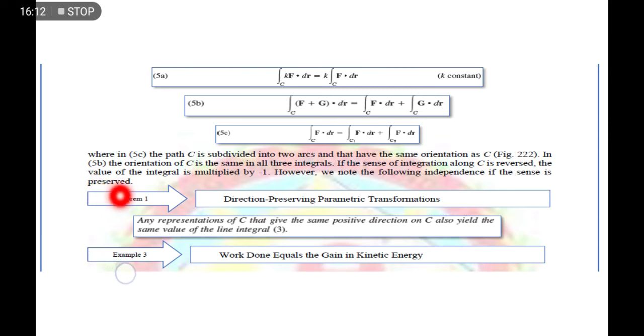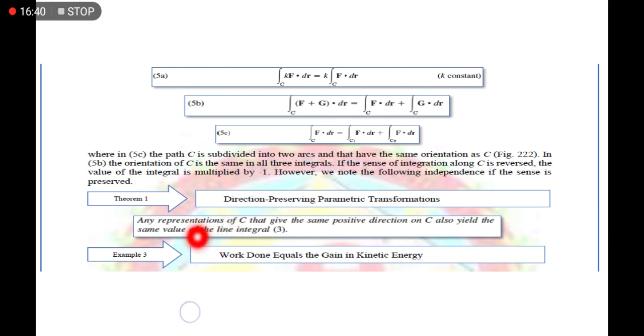It talks about why we are representing some function or some curve with respect to t. It's because we have to integrate that function as a function of t to successfully integrate some function with respect to t. So that's why we are using parametric equations.